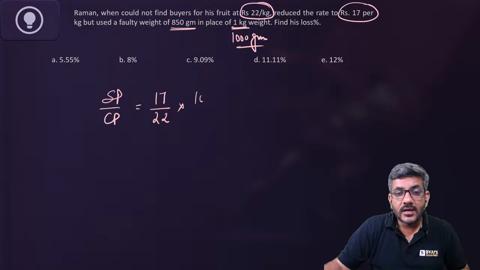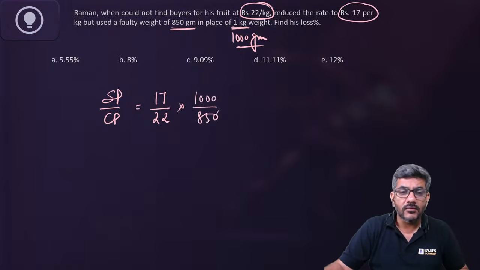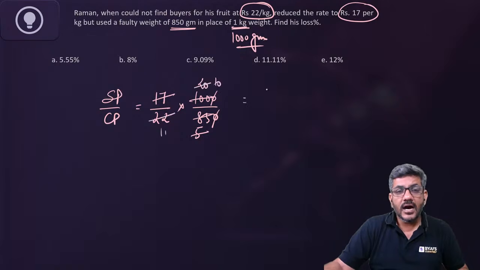Profit means larger value in the numerator, smaller in the denominator. That's it. Your job is done now. 0 is cancelled out with 0. 17 5s are 85. 5 20s are 100. 2 10s are, 2 11s are. I have SP by CP as 10 by 11.